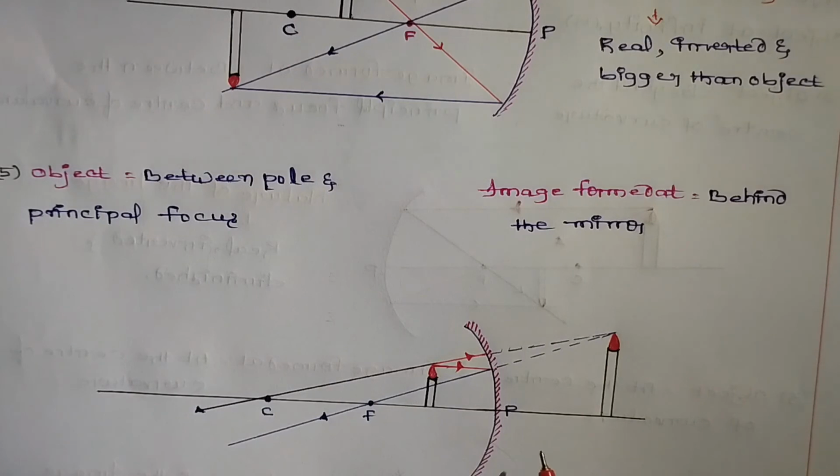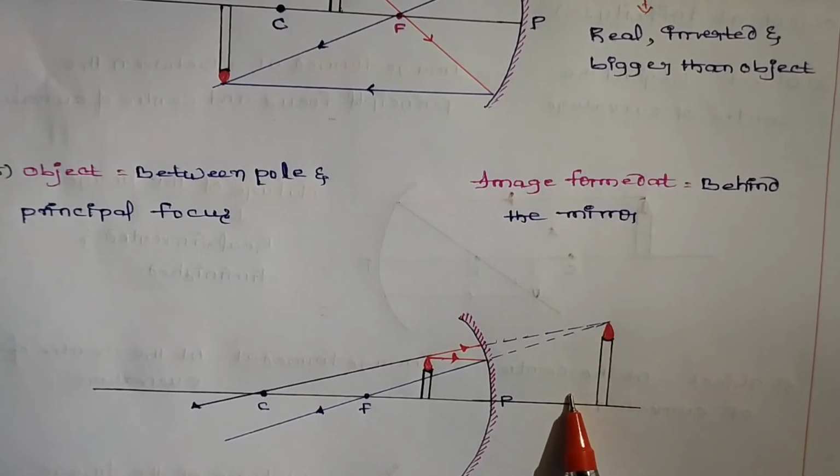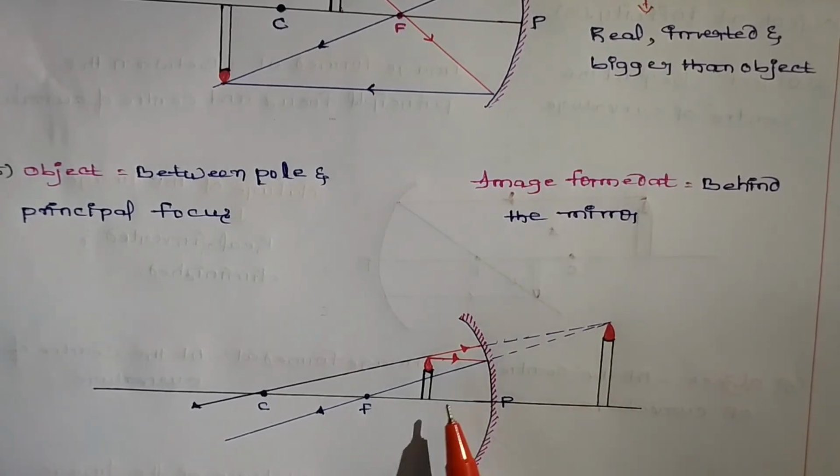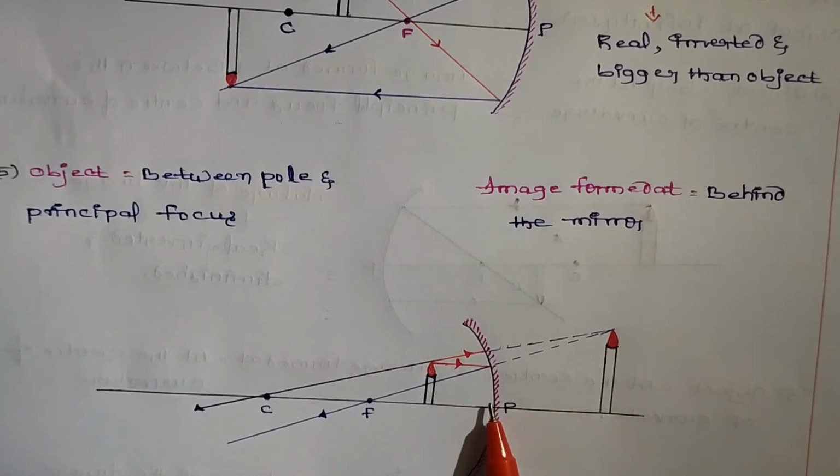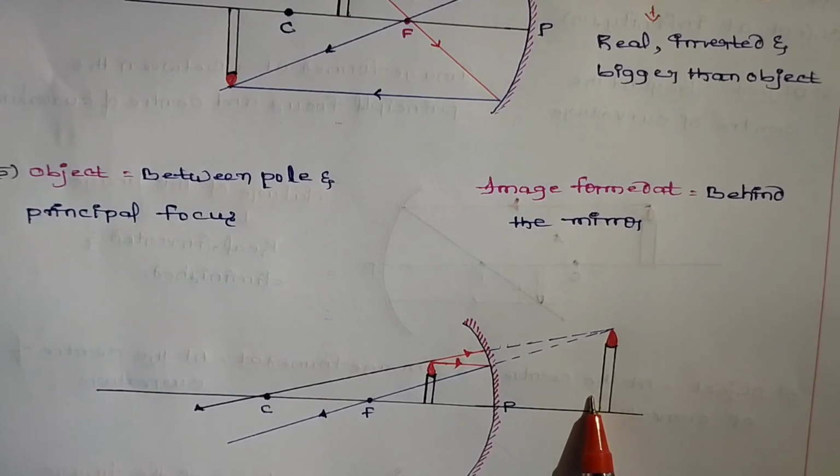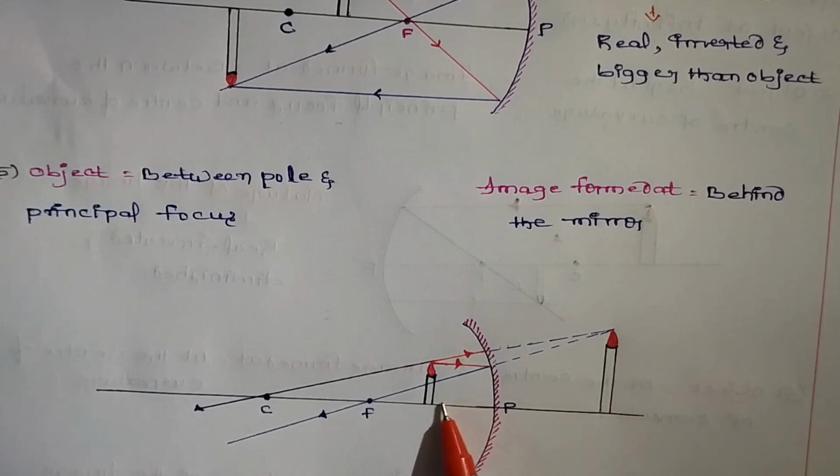If we increase the distance between the object and the mirror, the size of the image reduces and a real image is formed. If the object is very close to the mirror, we will get the virtual image, and a magnified, big image. If we increase the distance between the object and the mirror, then the image size will decrease and a real image will form.